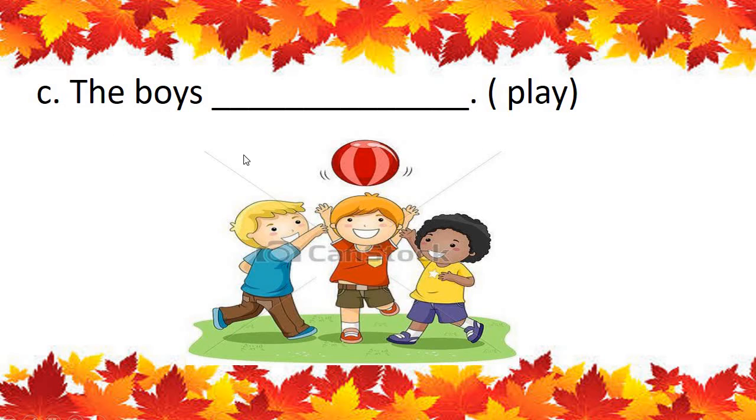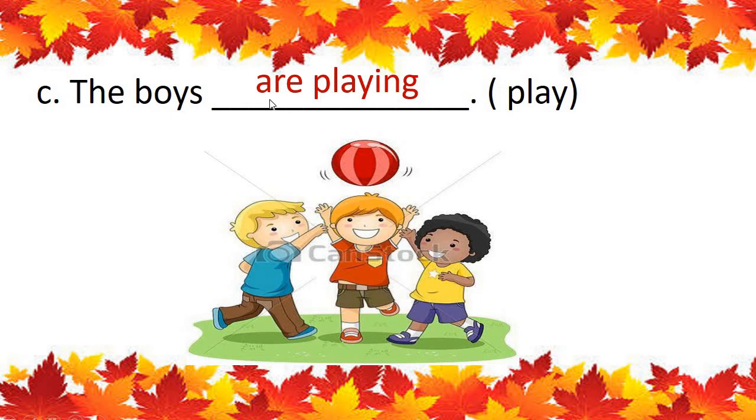But here the word is boys. Many boys. So we know that we are using is or are. Can you tell me? Is or are? Very good, those who are answering. Are. The boys are playing.